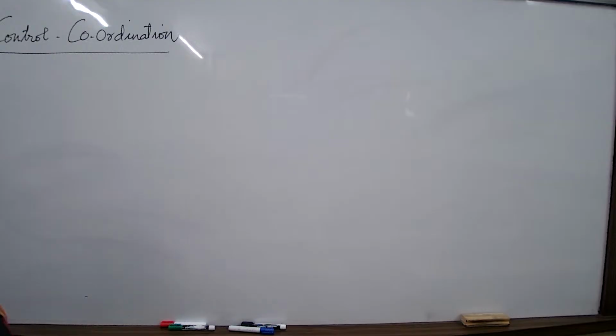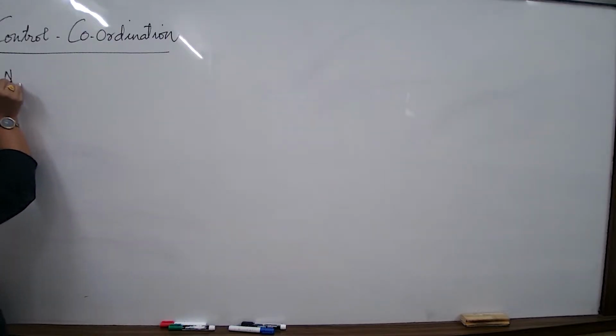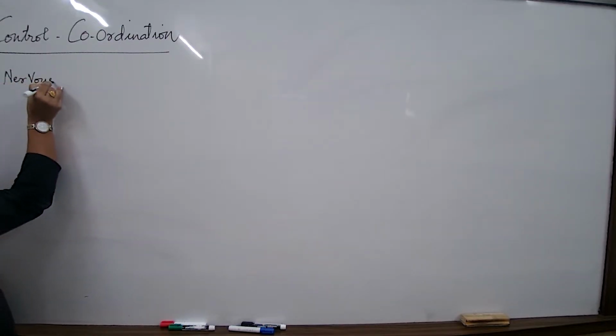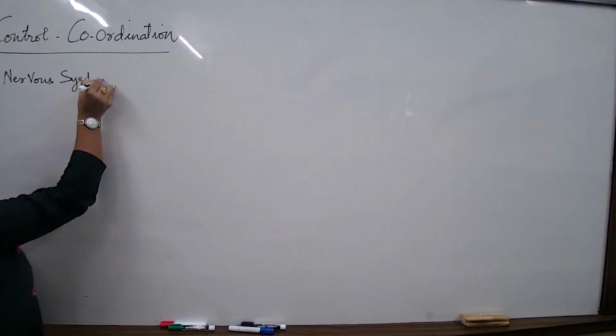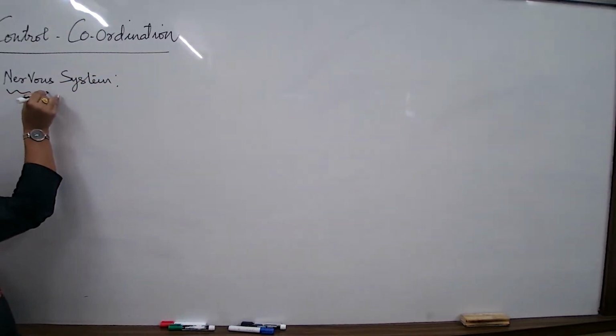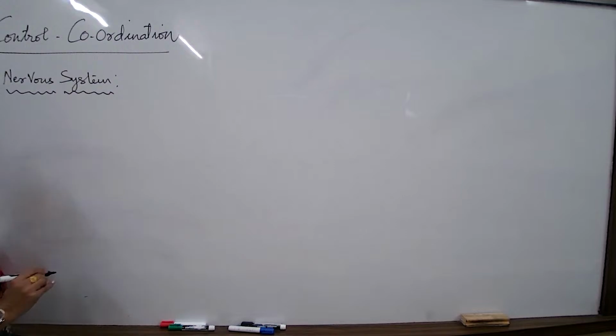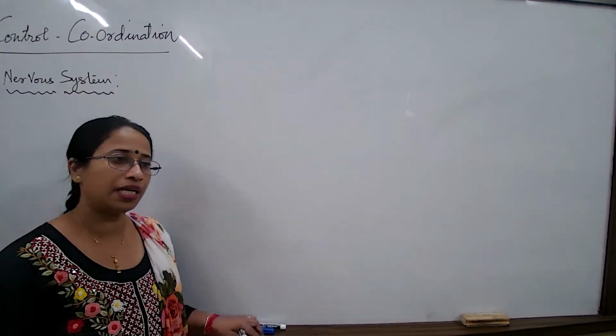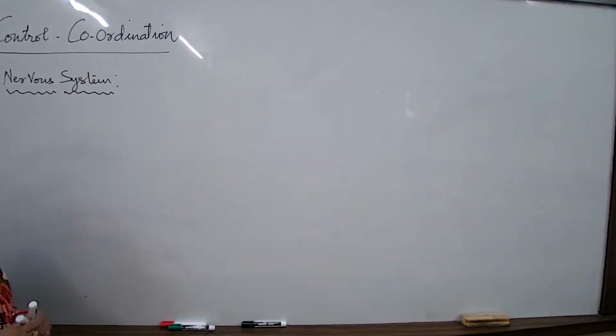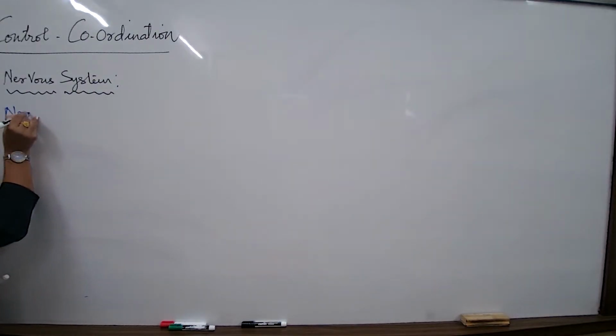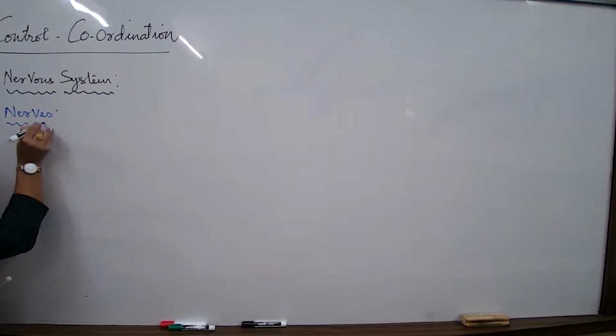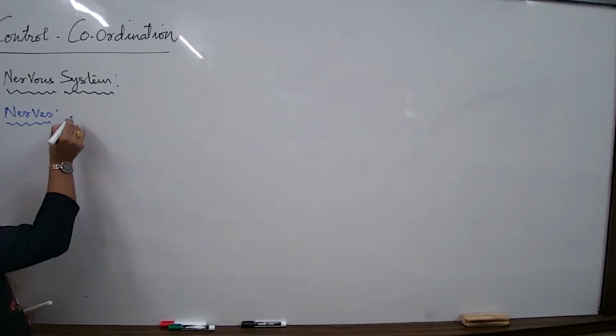Now, in the reference of understanding coordination, you have to come across which system, which group of cells generally help us in coordination. Which system, which group of cells help us in coordination? So the first thing that we have to understand is the concept of nervous system. Basically, in this chapter, we are going to understand. And the moment I talk about nervous system, one word that has to be understood, that is nerves. So, what is the most important component of the nervous system? That is nerves. What are nerves?